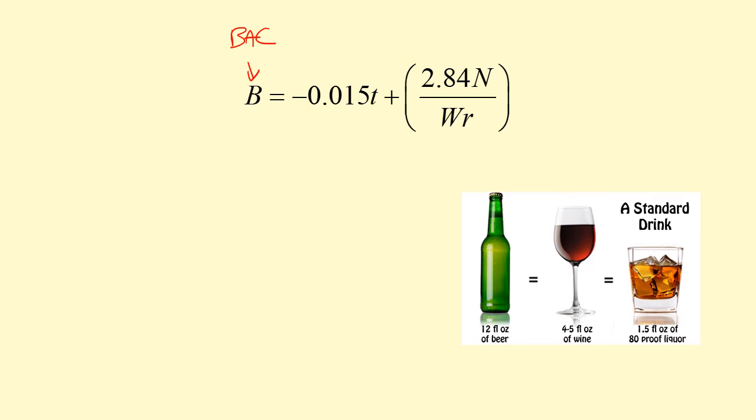So if we're talking about the 0.08 percent that you need to get a DWI, that 0.08 would be the type of number that would go right where that B is. So that's a BAC as a percent. T is time, the number of hours since you started drinking. And this N over here is the number of drinks that you've had.